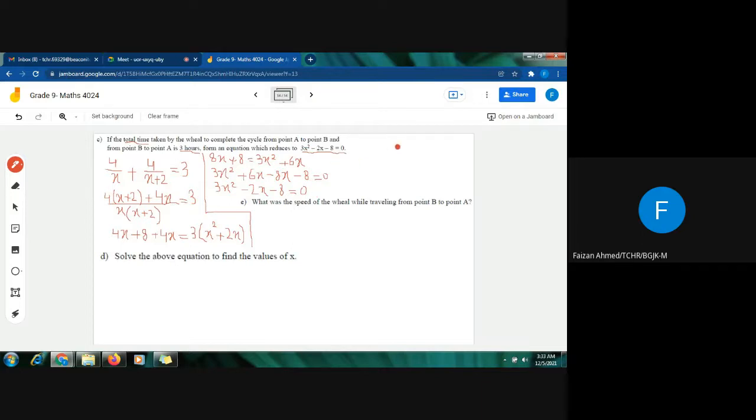Part C is of 3 marks. So if you are making the right equation, you will be getting all the 3 marks. Moving on to part 4. Part 4 says you have to solve this equation.